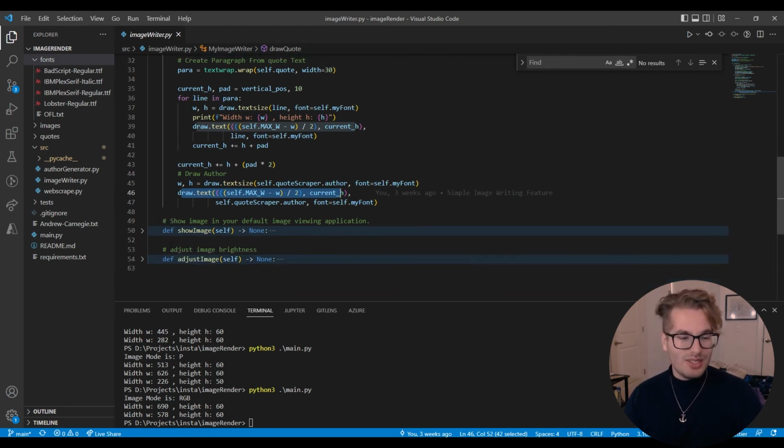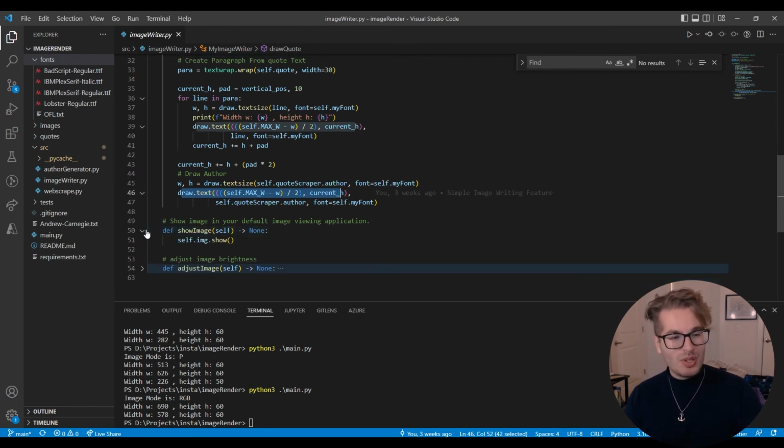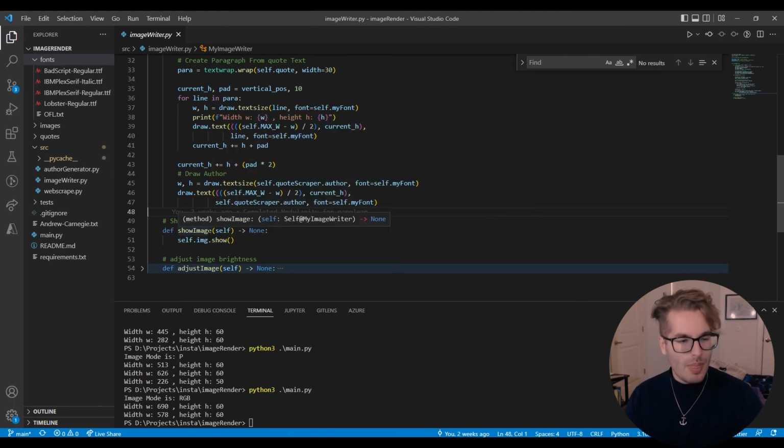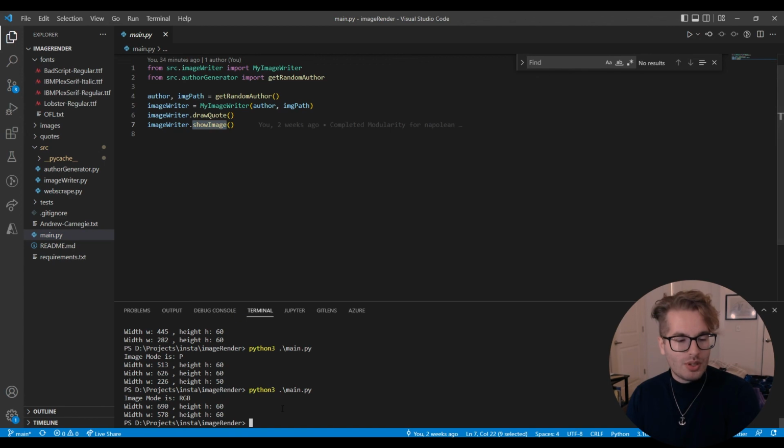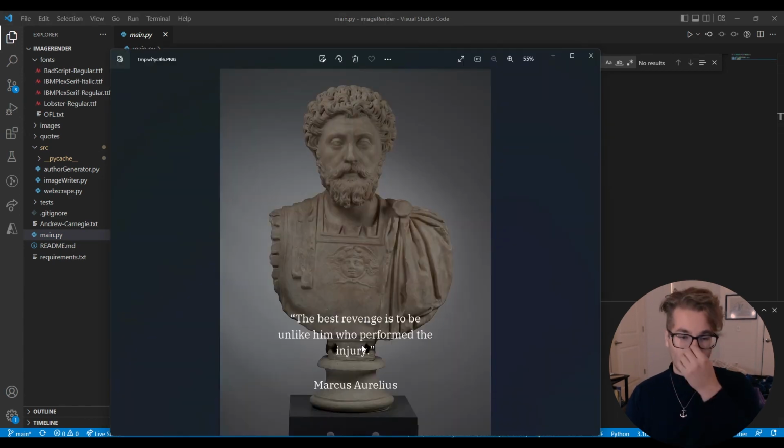It's that easy. And then when you want to show your image, this image is a Pillow image object, and so we just show it. It's all good. You can also save the image if you wanted to save it to a file. But for this main method, all we really want to do when we call the show method is show the final result. And it looks like we lost a little bit of lighting there towards the end.